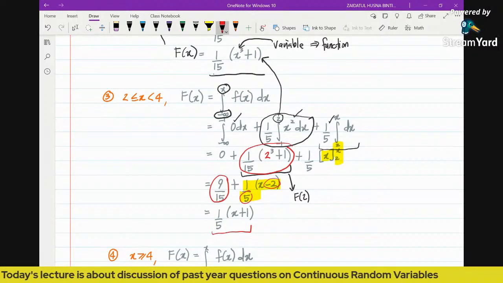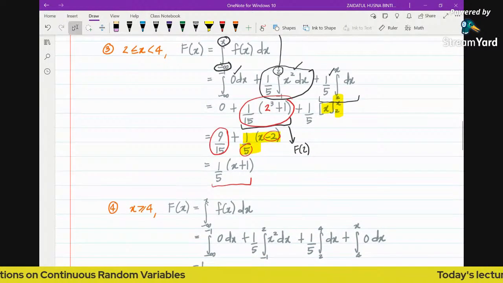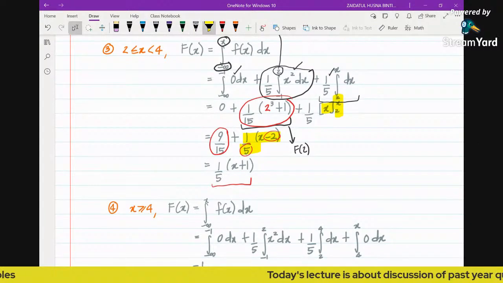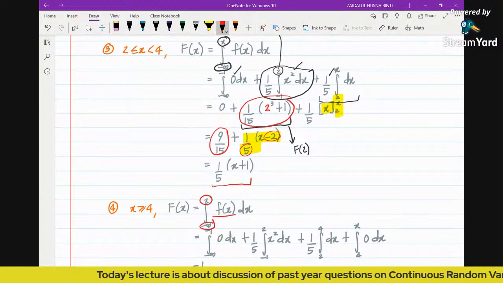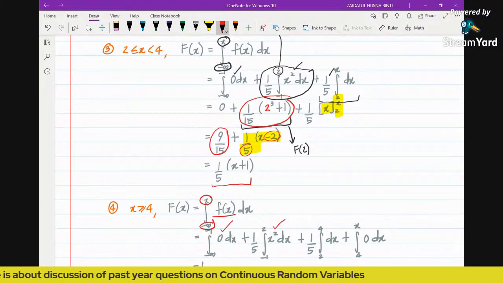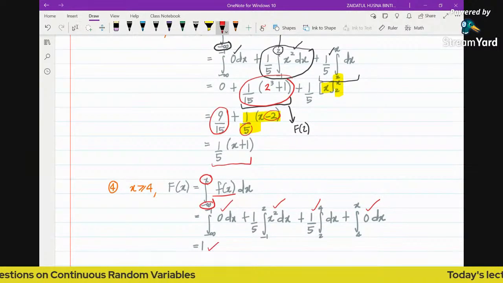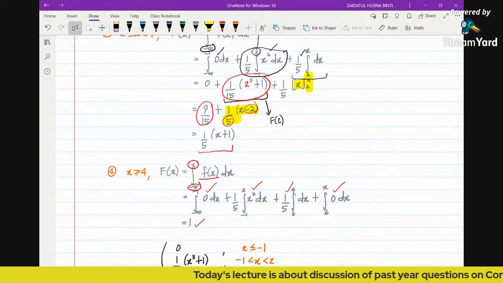And then for the last region, we know that it's going to be 1, because we know that CDF will always begin with 0 and end with 1. And in order for us to integrate from negative infinity to x, we are going to cross four different functions. First, we cross the 0, and then 1 over 5x squared, and then 1 over 5, and lastly the 0 function. And you know the total is going to be 1. So this is the final value of the cumulative distribution function.